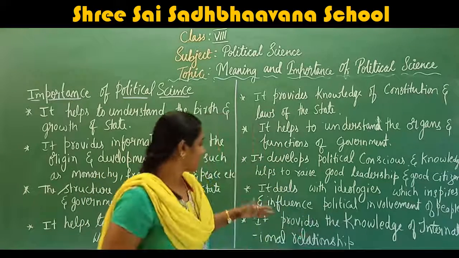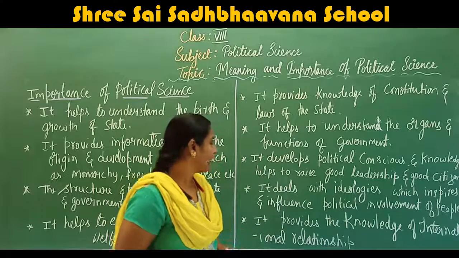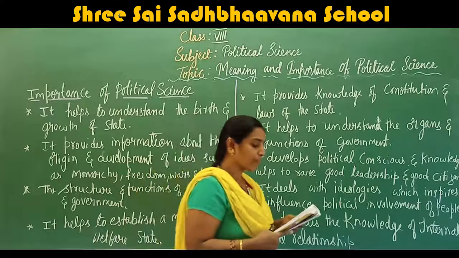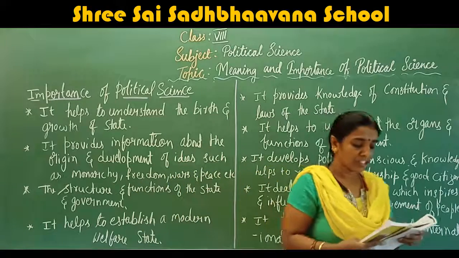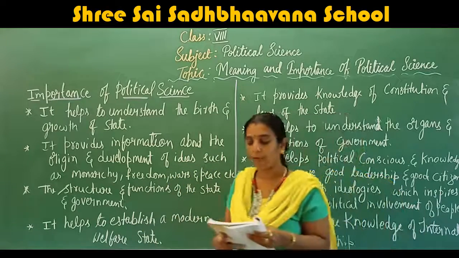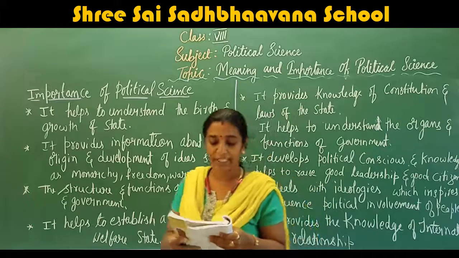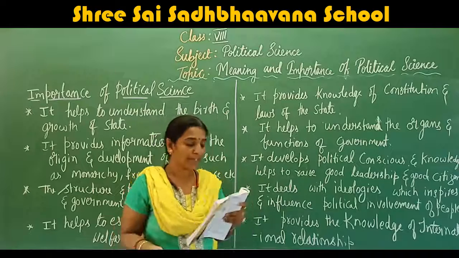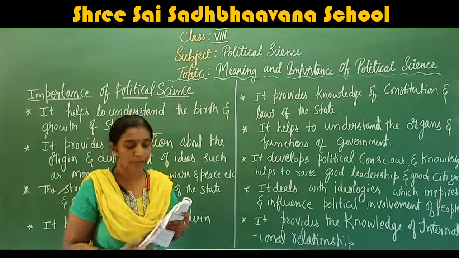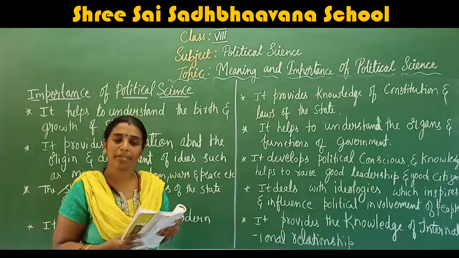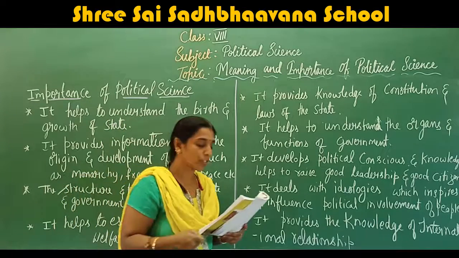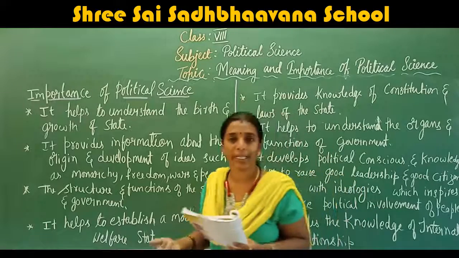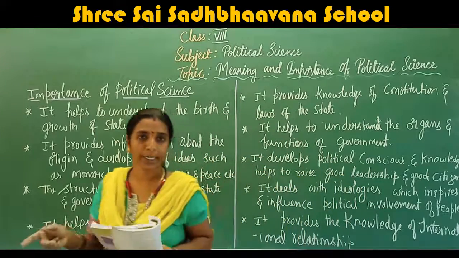And, as I said, it provides the knowledge of international relationship. Children, yes, it is very important. Political science provides the knowledge of international relations, especially the occurrence of wars among nations and the importance of peace and cooperation. Political science will explain and provide the knowledge of international peace, which should be understood properly, especially in the occurrence of war, when war occurs between two countries.